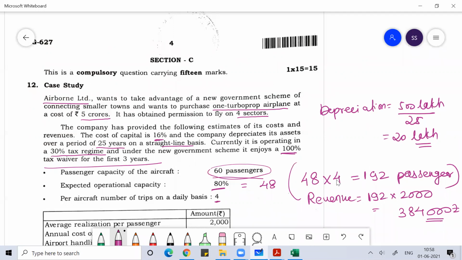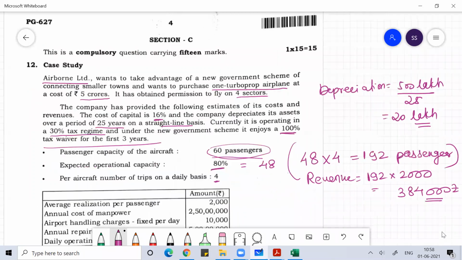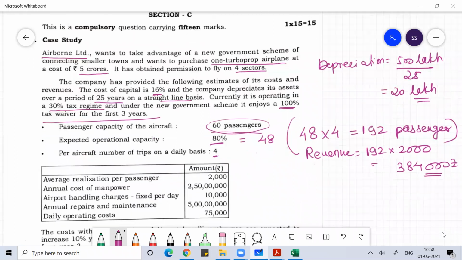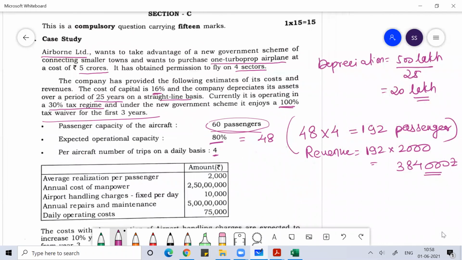Fine. Then this much data is given. Okay. Then what else is given? Because from every person you are charging 2,000 rupees, and you are making 3,84,000 per day. So per year, how much are you making?